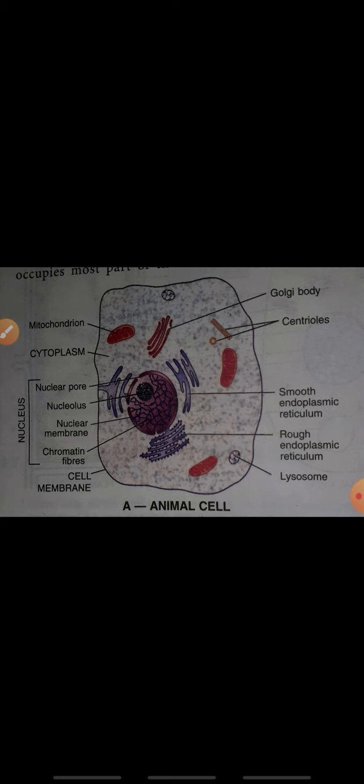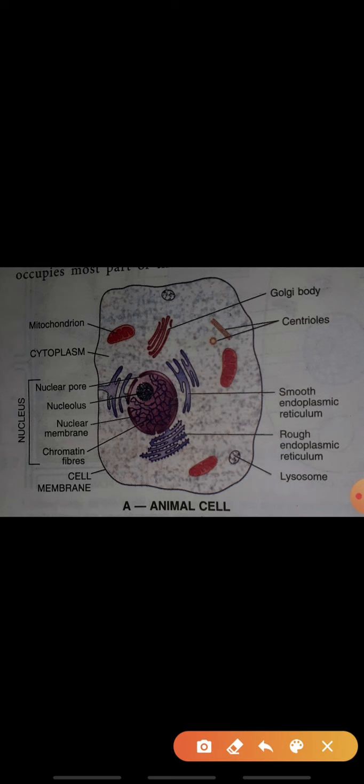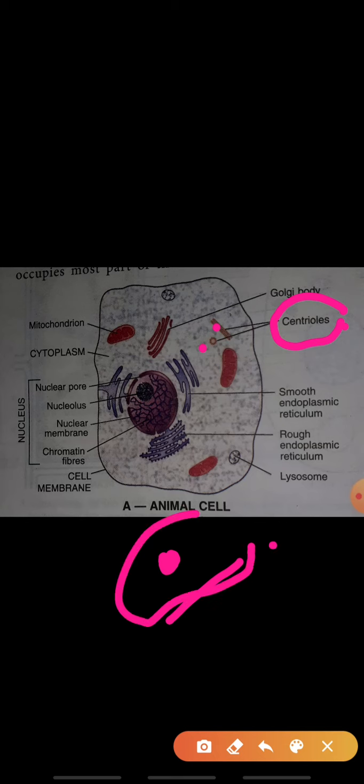The centrosome consists of two centrioles, one is this and another one is this. They consist of two centrioles which are arranged at right angles. That is why they always appear in this shape, like a circle shape. And when scientists view it through the microscope, they can see the shape of the centrioles like this. And the centrioles are present only in plant cell, not in animal cell.